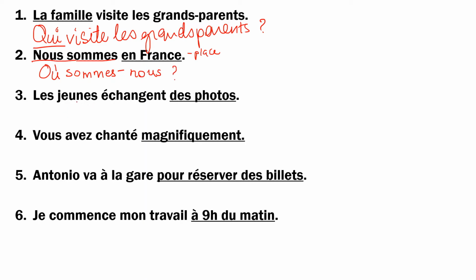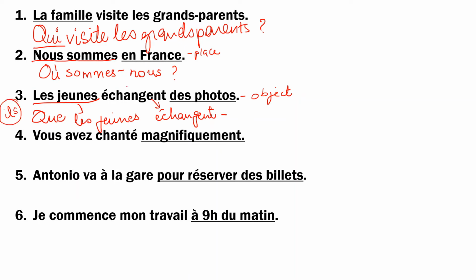Then, les jeunes échangent des photos. What is underlined? Des photos is photographs, which is an object, so you have to use que. Now, les jeunes is a person which you cannot invert, so you keep it as it is. Then you keep the verb also as it is, échangent. And then you put the appropriate pronoun. Les jeunes is the young people, which will best go with ils, masculine plural, so you just insert that here. Is there anything else in the sentence left? No. Is there a clash? No. Question mark? Done.